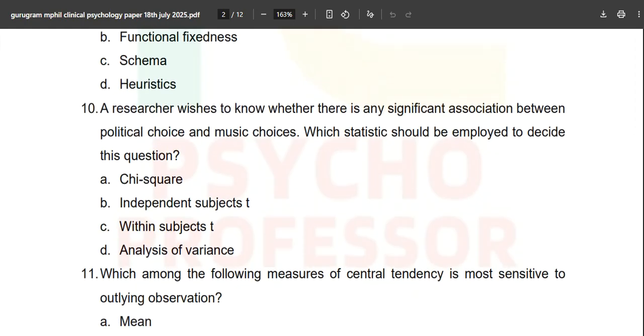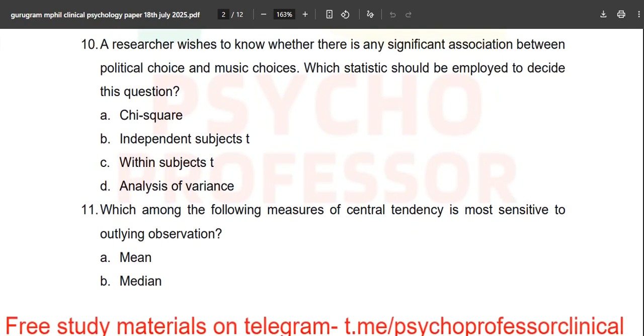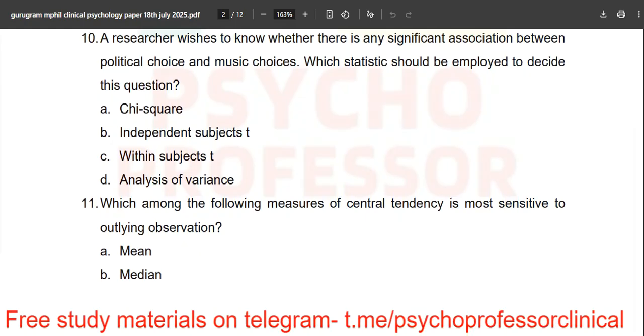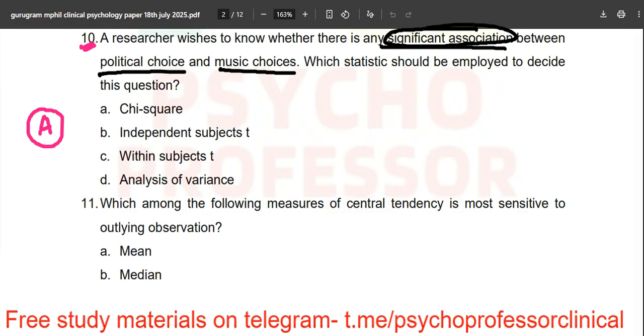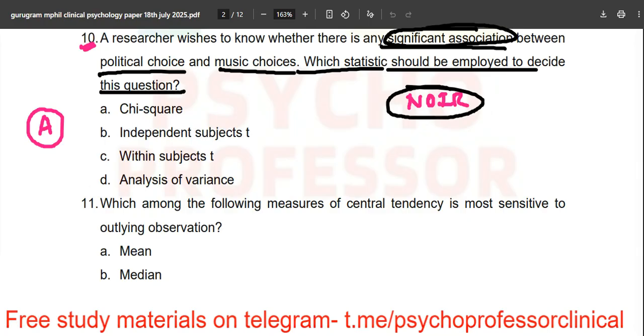And now this is the interesting question, and this will need your brain to work properly. A researcher wishes, now this question is again directly from the book, nothing to worry about. Till now 10 questions are directly coming from the book. A researcher wishes to know whether there is any significant association between political choice and music choices. Which statistic should be employed to decide this question? For this, you need to understand properly about the French word noir, which means the color black. If you know this one, then you will be able to solve this question easily, because which type of scale can we associate our political choice with?